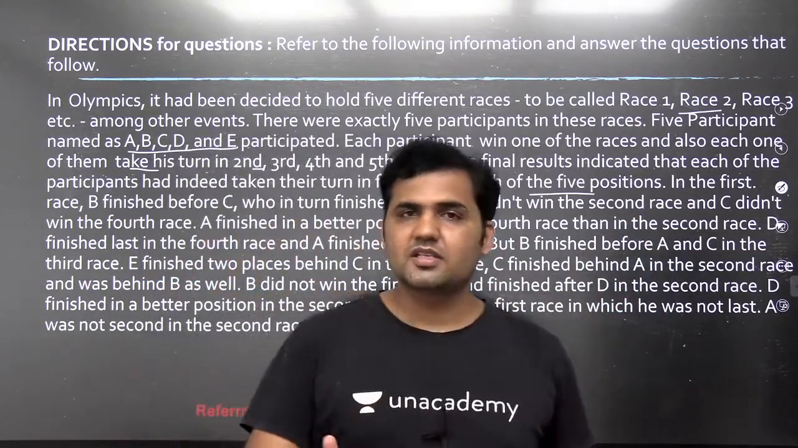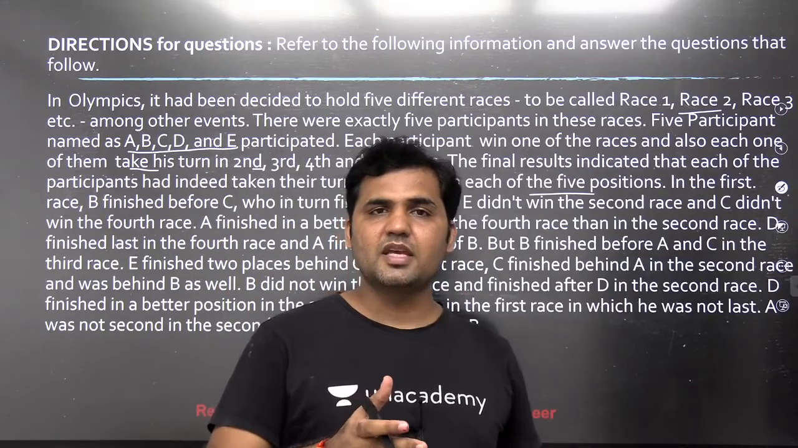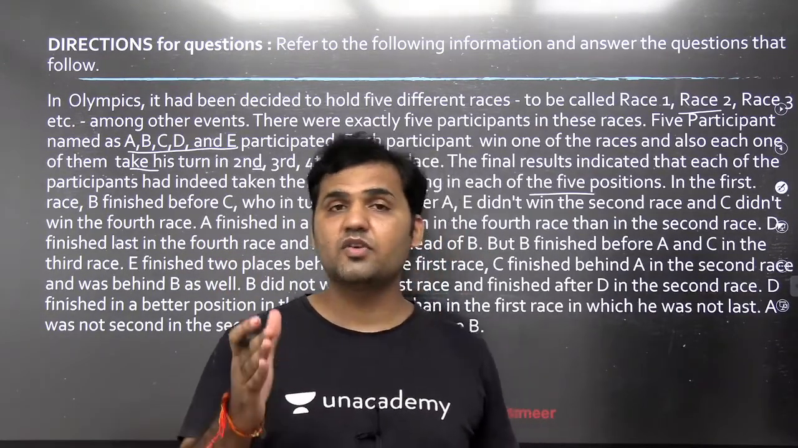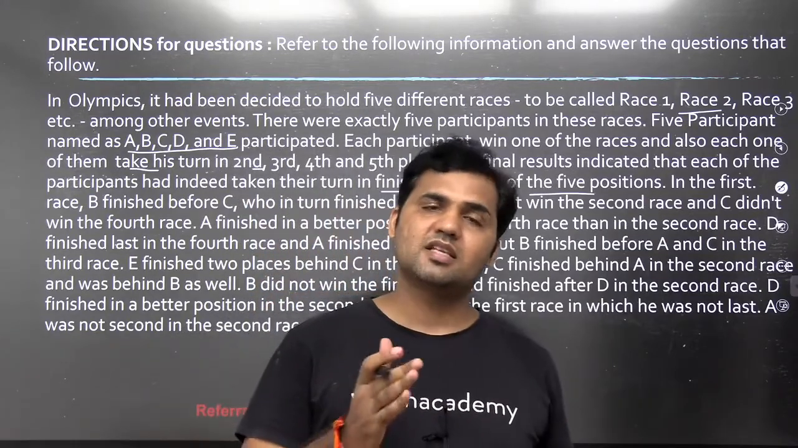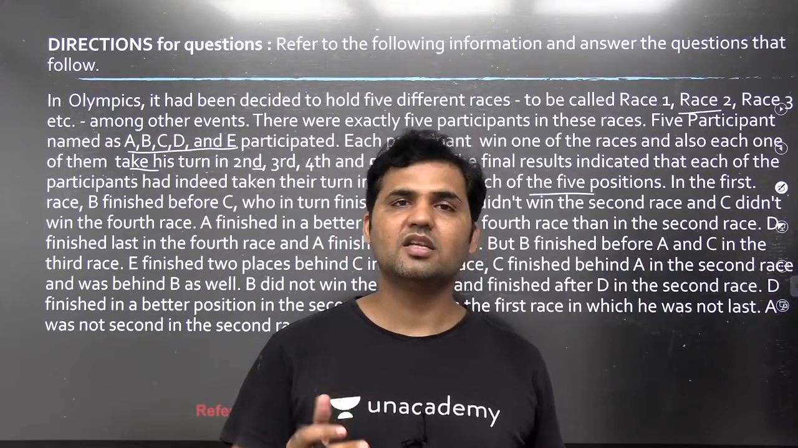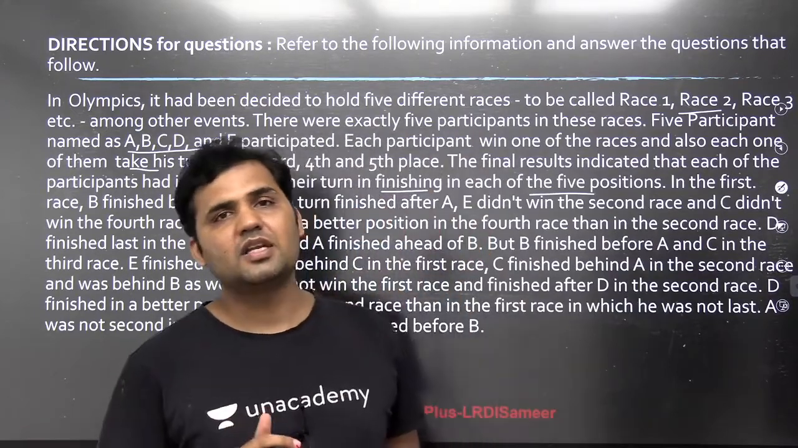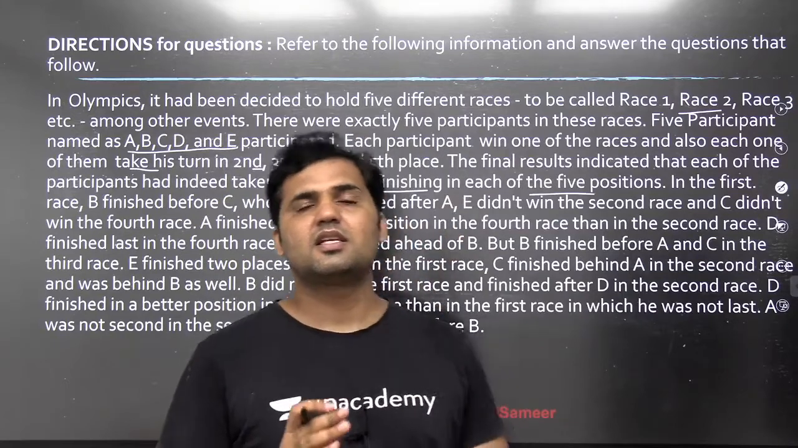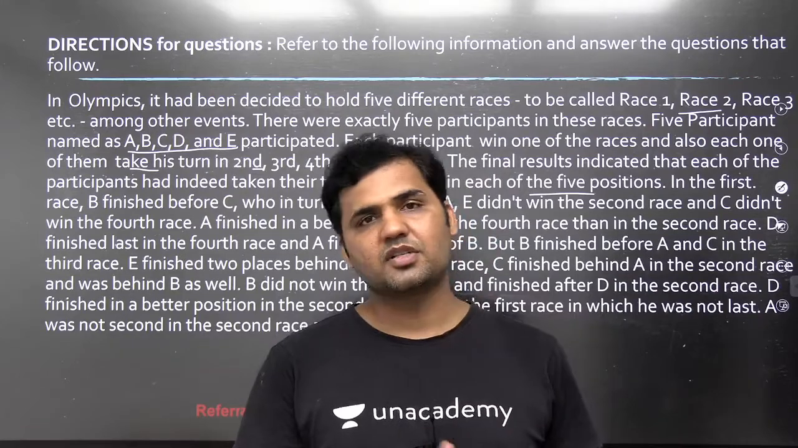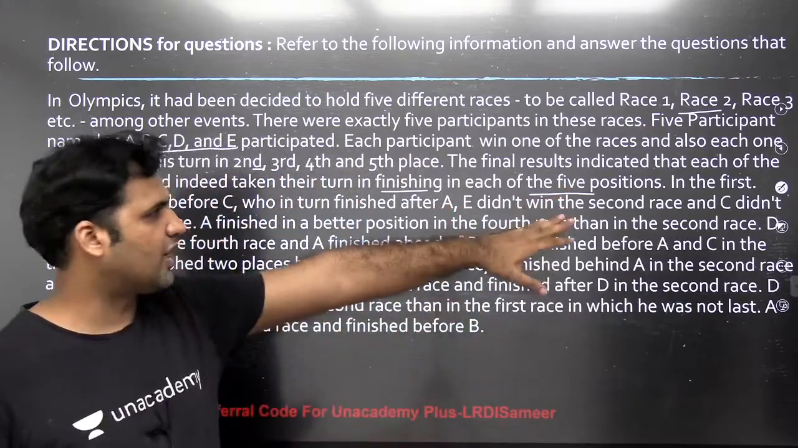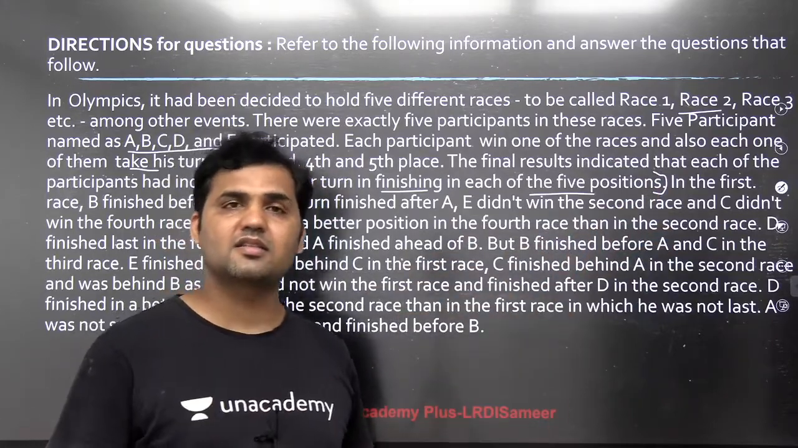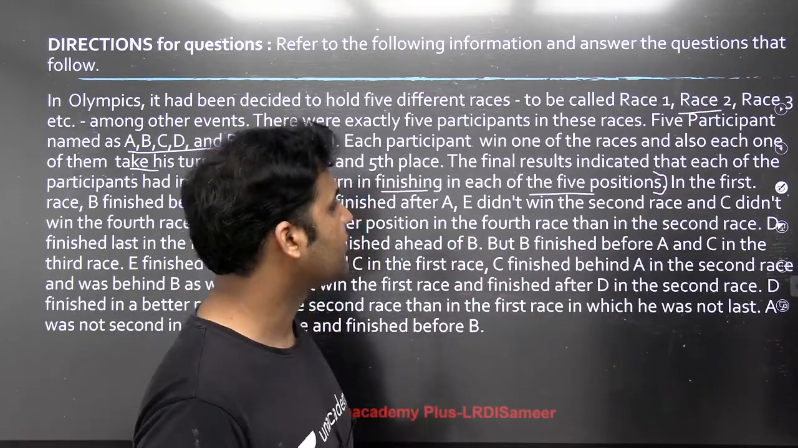So there are 5 races, 5 persons. So A will be getting rank 1, rank 2, rank 3, rank 4, rank 5 in different races, but we do not know in which race he is getting rank 1, in which race he is getting rank 2, in which race he is getting rank 3, and the same is for B, C, D and E also. So basically this set is all about finding the ranks of all of these 5 participants in the 5 different races. By the time you are done with this line, you should know what you are actually supposed to do to solve the set.